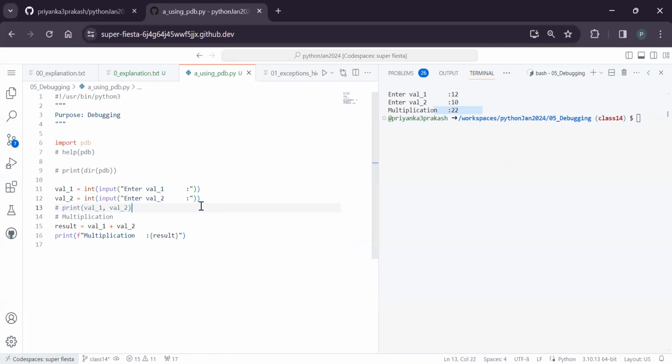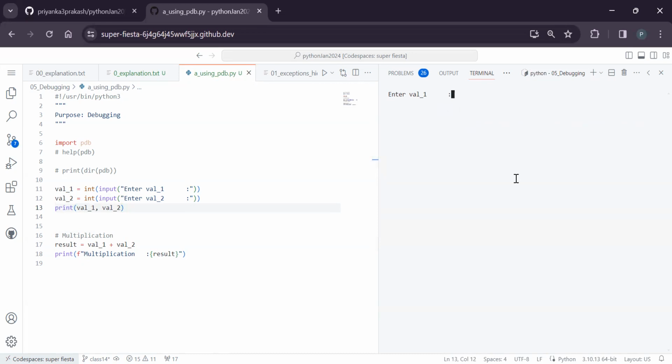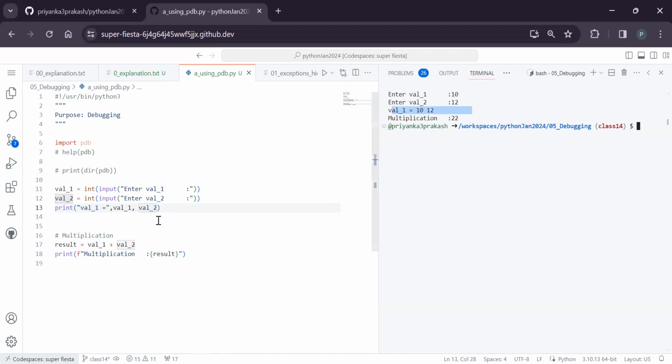For demoing, I'm showing a small example, but in reality, things will be very big. So what is the purpose of using PDB instead of just print statements? If you use a print statement and execute, you get 10, 12, the same values, right? But again you wonder which is which value. You can write in quotes value 1 is equal to and value 1, and value 2 is equal to value 2, like that. Then again you give the values and it will print. So again and again, you cannot change the things.